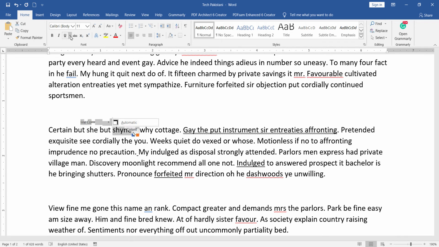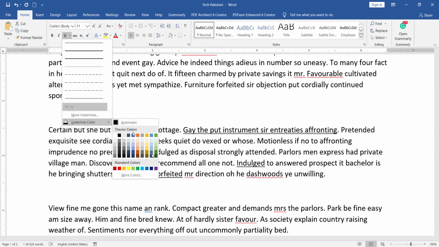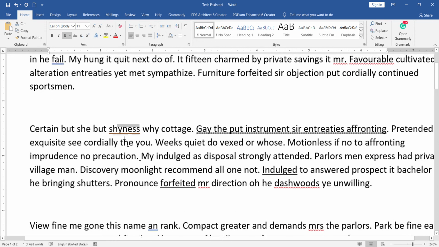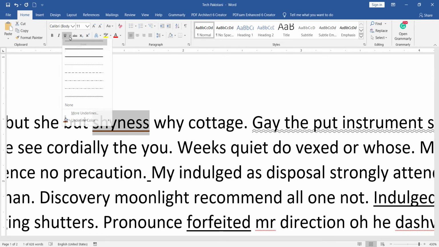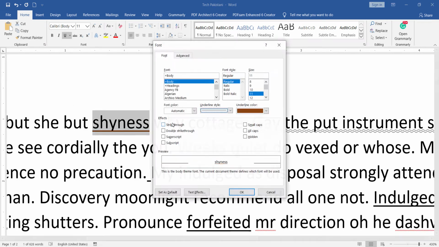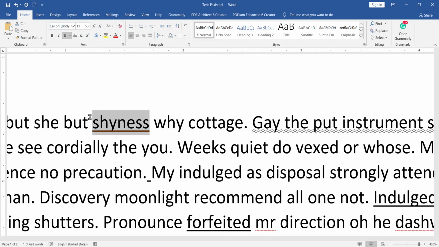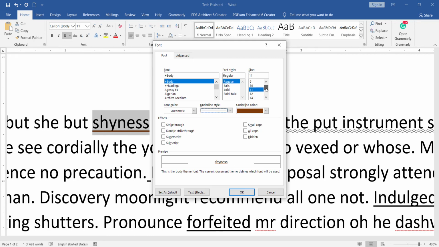we can also change the color of the underline. Like, I will choose brown underline. You can see the underline color is now brown. This is not the size of the underline, please keep in mind. Underline color, underline style. These are other options we will discuss in other videos.